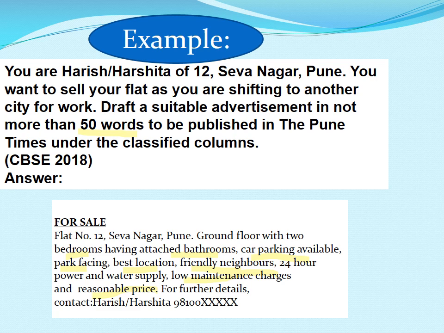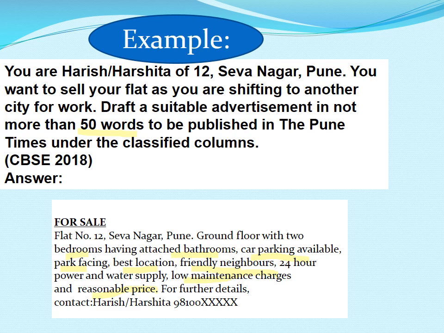Ground floor with 2 bedrooms having attached bathroom, car parking available, park facing. We can also tell the different best features that the property is having. Best location, or you can say prime location, or you can also use in the heart of the city.